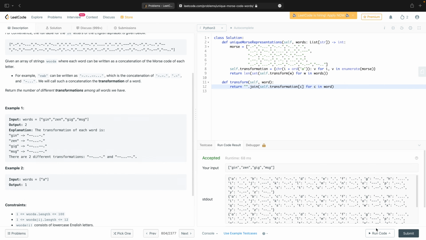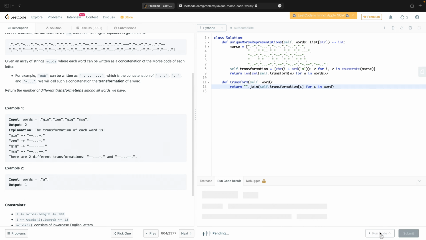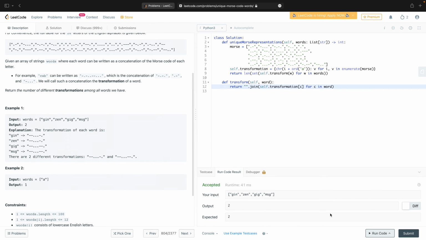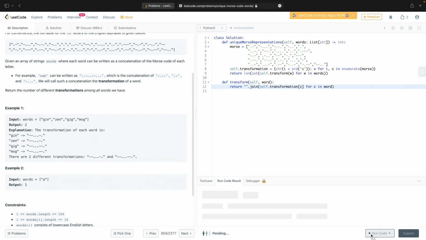This thing's just about a one-liner now. Well, the actual brunt of it is. Jinzen gig message, use all the example test cases and run it.